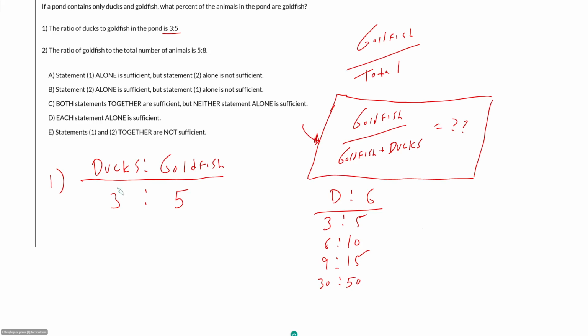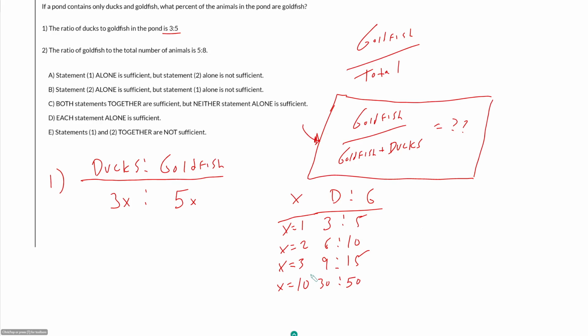And so instead of saying 3 to 5, I might say, well, I have 3x ducks and 5x goldfish, where x is just some multiplier. So that is really the thing that is changing here. So in this case, x is 1. In this case, x is 2. In this case, x is 3. In this case, x is 10.